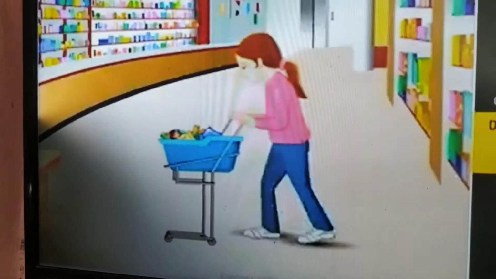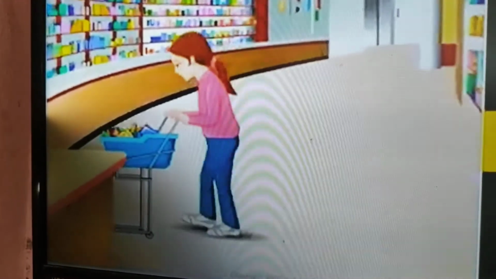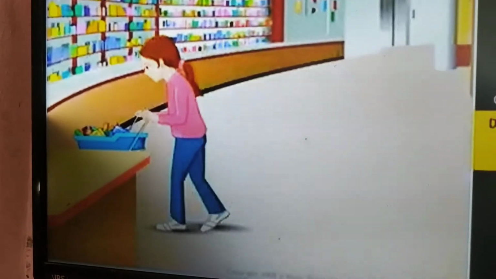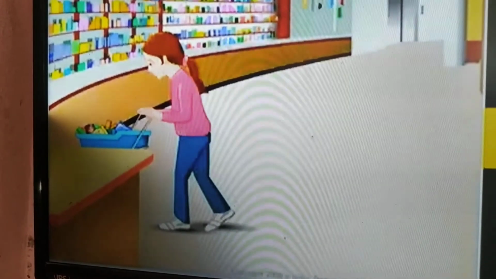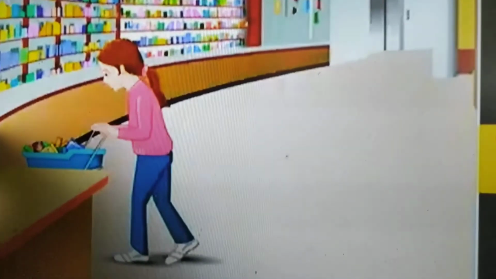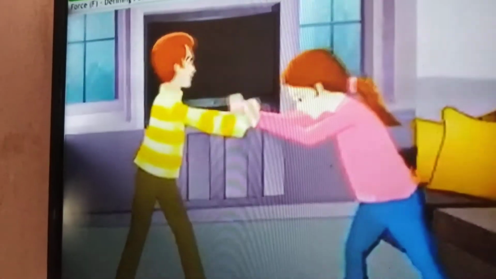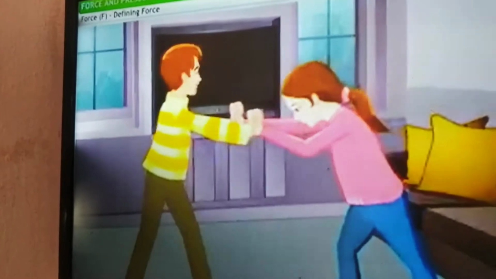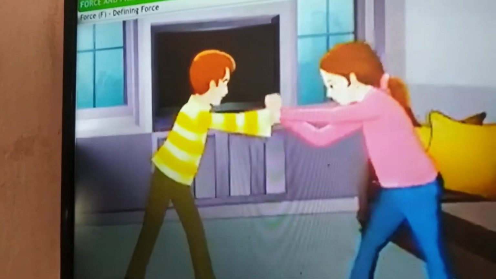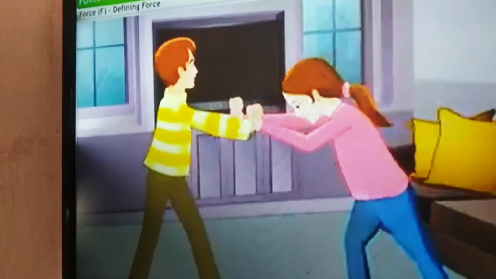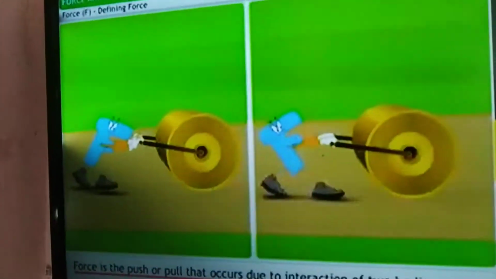In the third situation, her shopping is finished, so she is pushing the cart to the counter to make the bill. And in the fourth situation, when somebody is pushing, another one is pulling. Both actions are taking place.